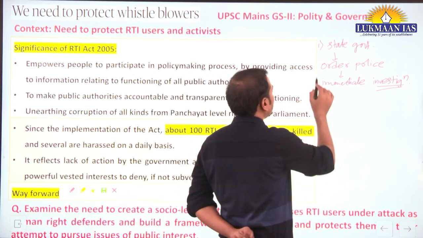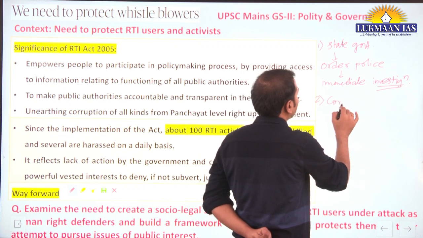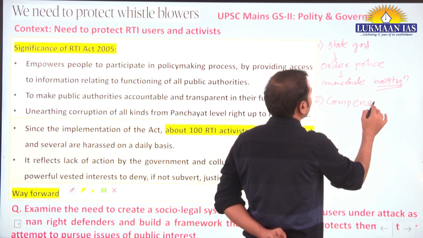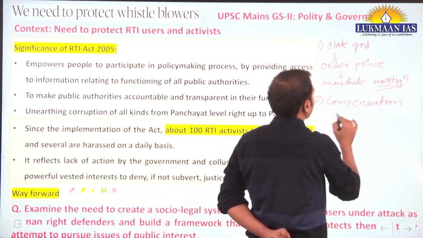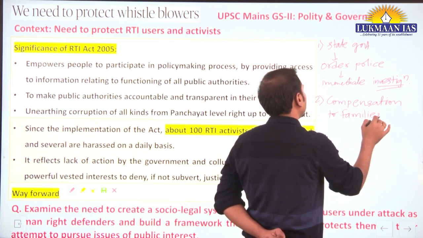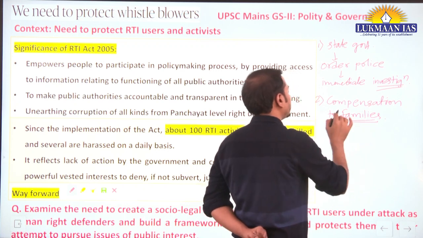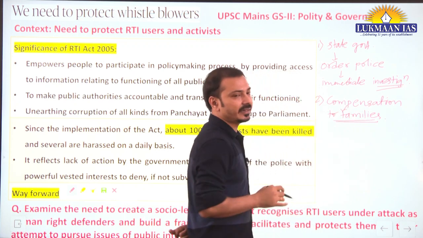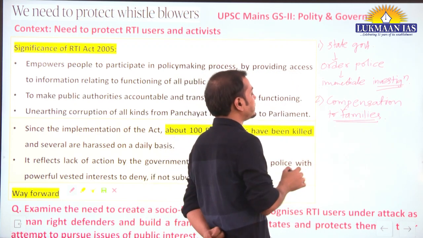Along with that, the state government should also provide some kind of compensation to their families. So if, let's say, a person dies as an RTI activist, their family needs to be compensated at the earliest by the state governments.